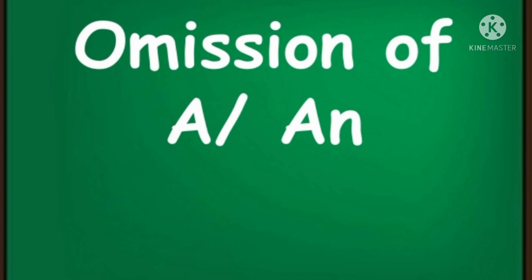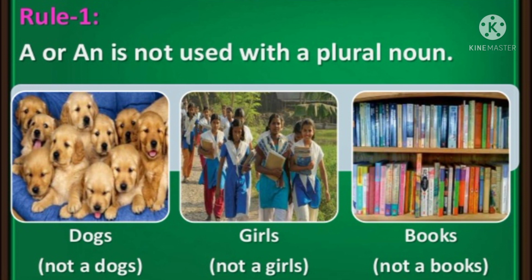What do you mean by omission of articles? That means in certain places, before certain nouns, we should not use articles. We have to omit these articles before certain names or certain nouns. You'll see what they are. First, we will discuss omission of indefinite articles a and an. First rule is that a or an is not used with a plural noun.